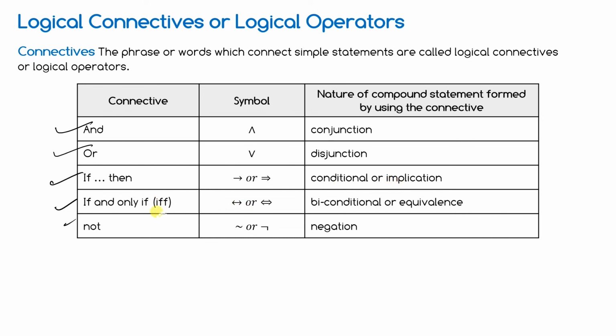If and only if: you can also use this double arrow. It's called biconditional or equivalence. And the last one is the negation or "not". Use this or use this, both are the same. So they are also called logical operators.